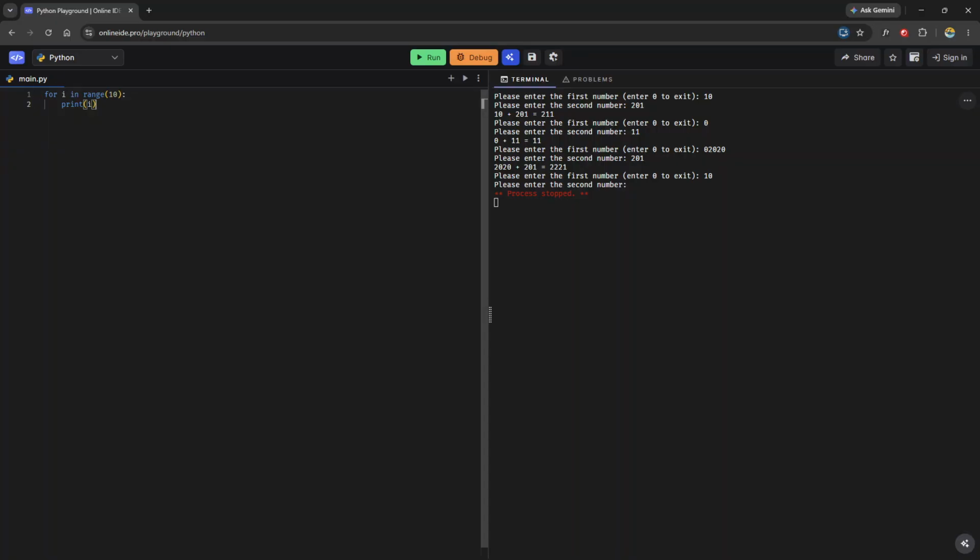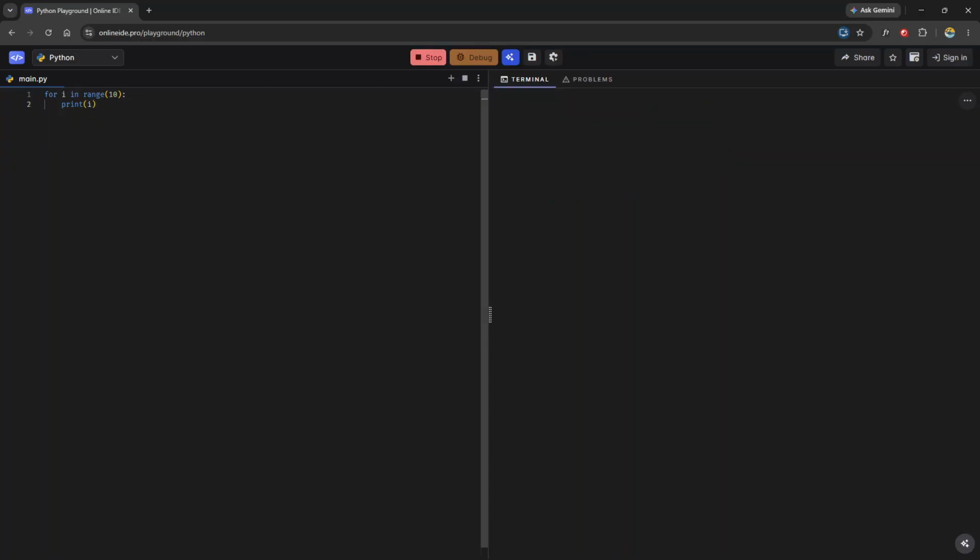Now look, if I was to do this with a while loop, I have to create a helper variable outside of this called i, set that equal to 0, then do while i is less than 10, print i, and then i plus equals 1, right? With a for loop, I did this in 2 lines. With a while loop, I did this in 4 lines. Both do the exact same thing.